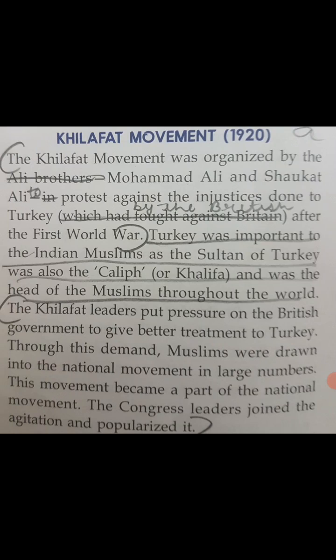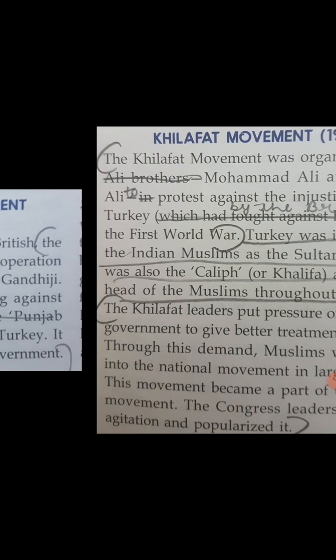Khilafat movement that took place in the year 1920, children. Khilafat, khilaaf ho jaana. Who turned against whom? Indians against the Britishers. This topic is given on page number 110 on the right hand side of your books. So it was organized by Muhammad Ali and Shaukat Ali. Turkey was important to the Indian Muslims as the Sultan of Turkey was also the Caliph or Khalifa and was the head of the Muslims throughout the world. The Congress leaders also joined this agitation and made it popular.